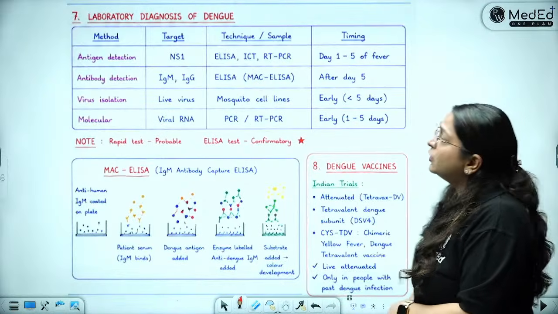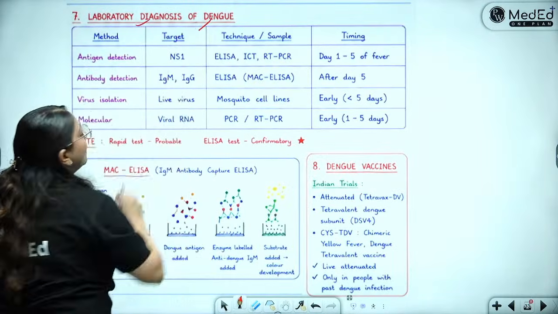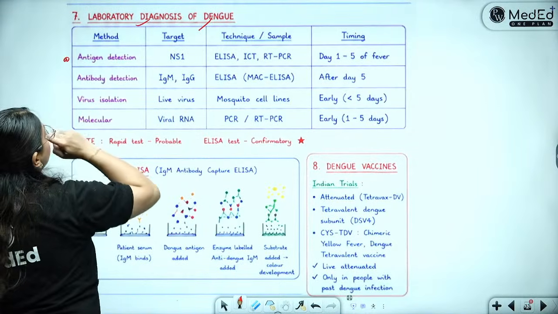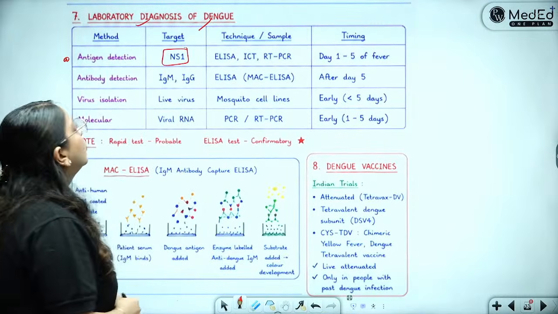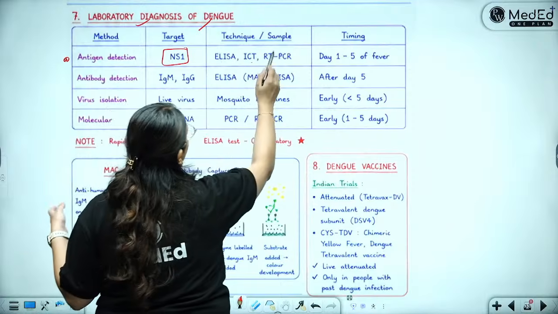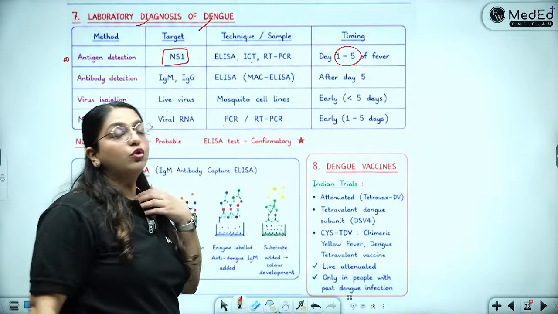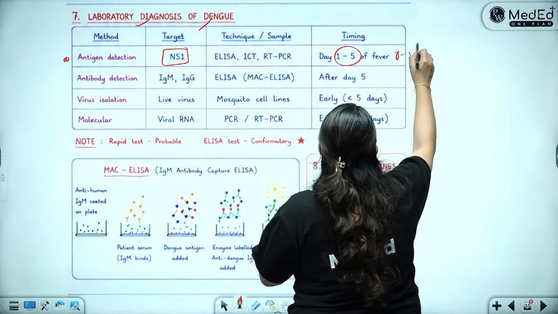Chalo. Then you have the lab diagnosis of dengue. How do you do the lab diagnosis of dengue? You do antigen detection. So you have a non-structural gene, which is the NS1 antigen. You can do it by ELISAs, immunochromatography, RT-PCR. This is done usually on the day 0 to 5 of the fever.